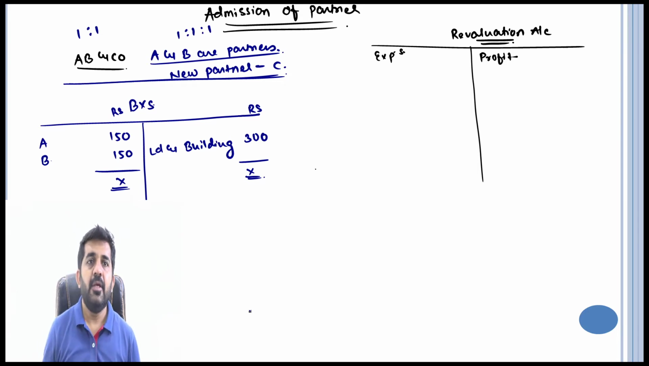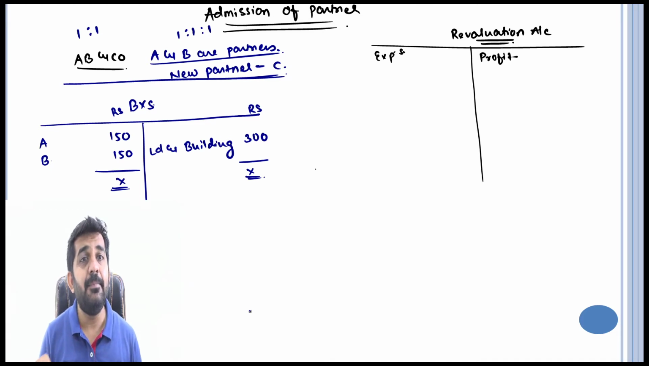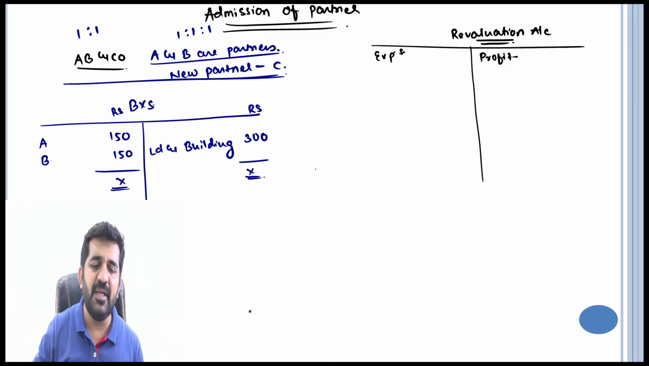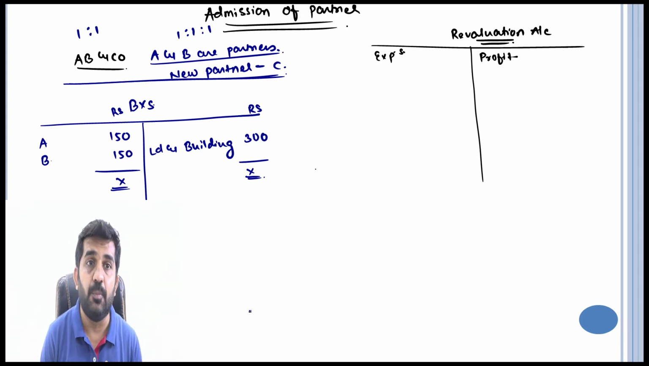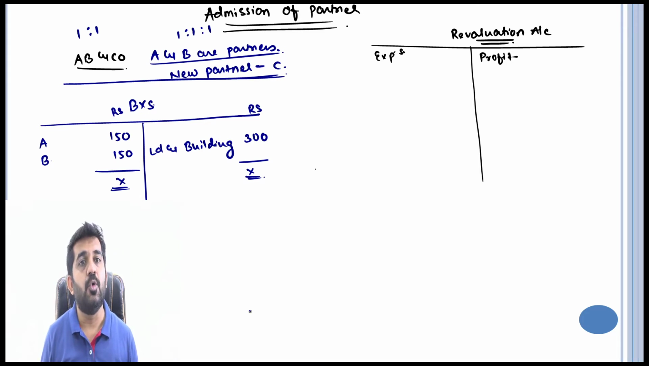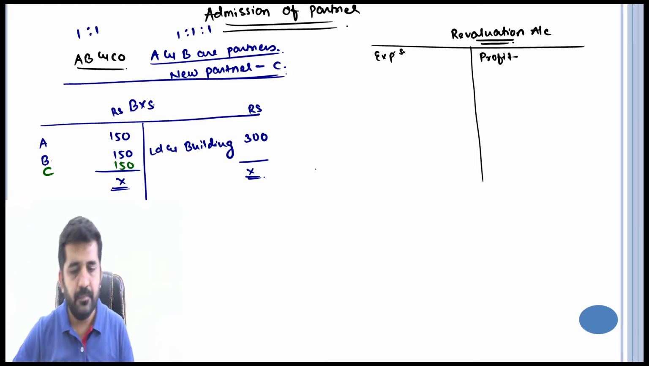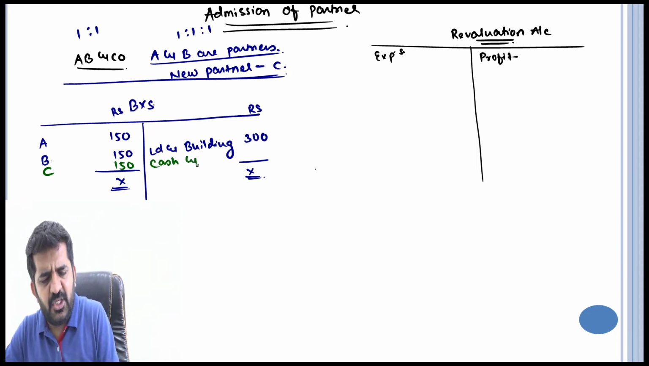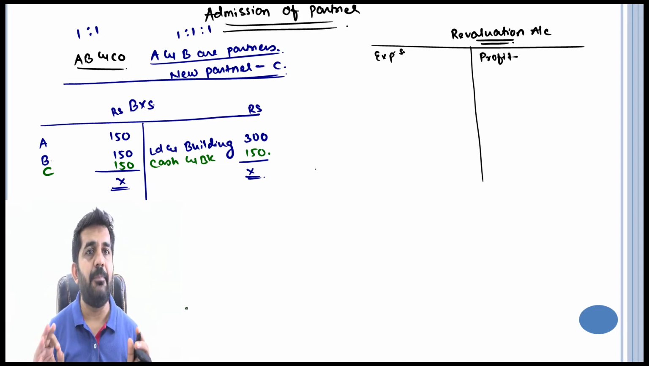Now suppose C is admitted, A and B withdraw 50 rupees each, and C is admitted by bringing in 150 rupees. So C will bring 150 rupees, and the new balance sheet will look like this. C's capital is 150 rupees, and what will be added is cash and bank 150 rupees. If you tally the balance sheet, it will absolutely tally.